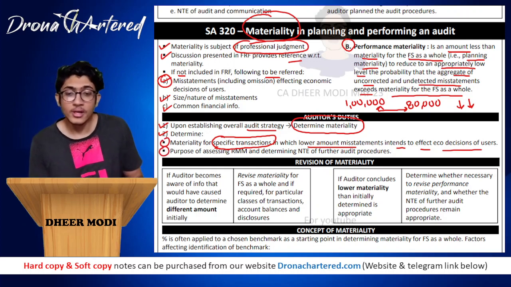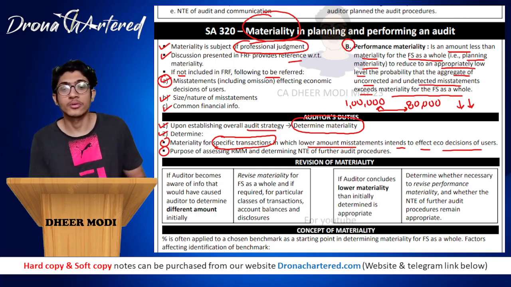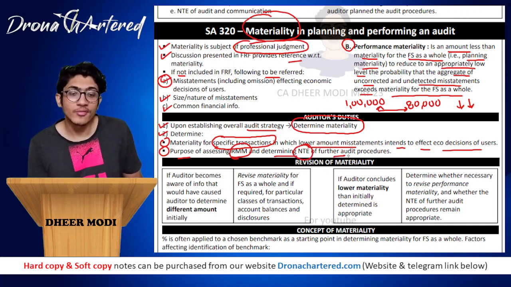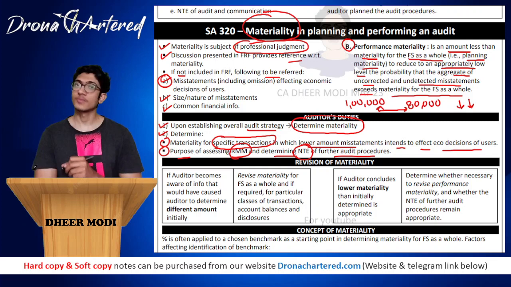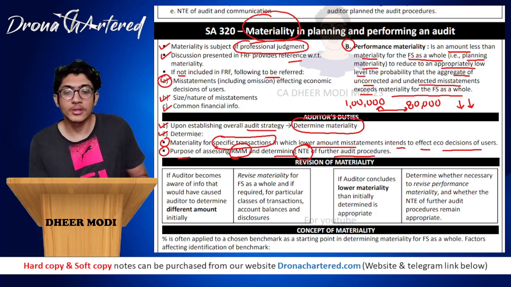What is your second point? Purpose of assessing RMM and determining nature, timing and extent of further audit procedure. So your auditor's duty is to determine the purpose of assessing risk of material misstatement, and he will also have to determine the nature, timing and extent of further audit procedures. Clear? So basically it is three duties, where determine has 2 points.